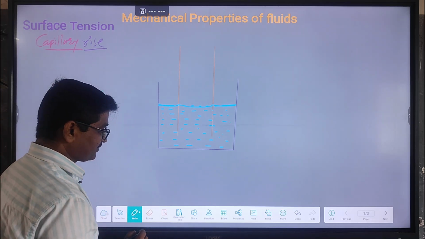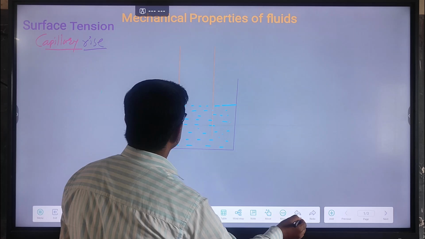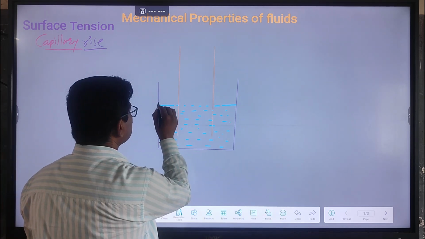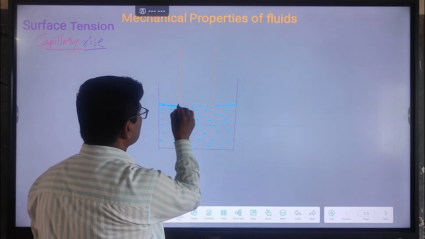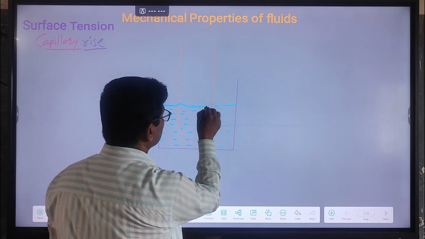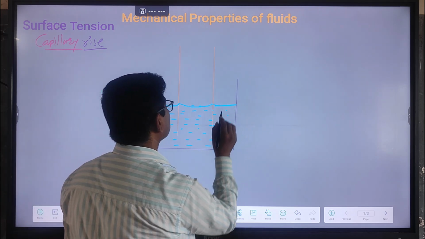Get it clear? Let's see here. The free surface is normally concave.